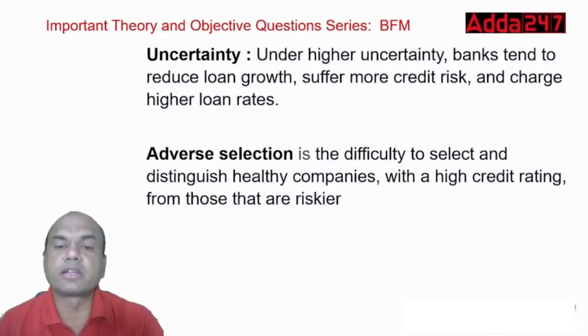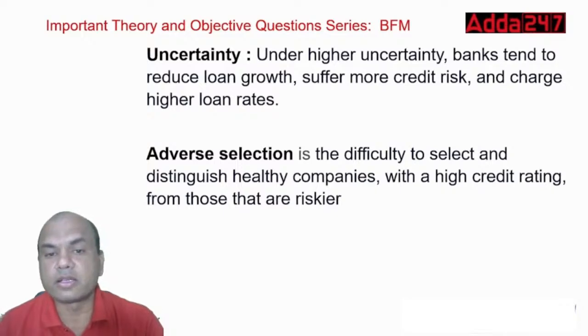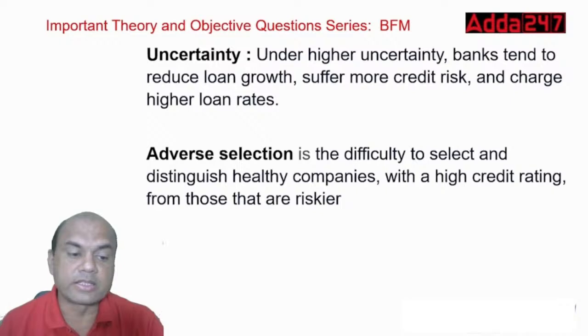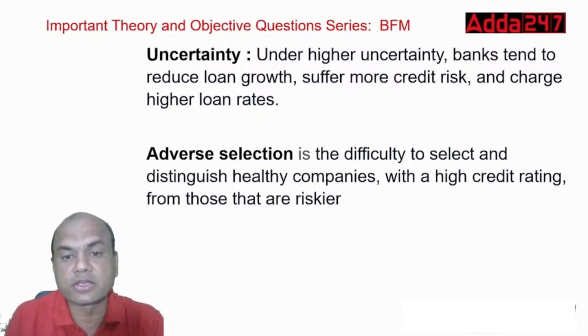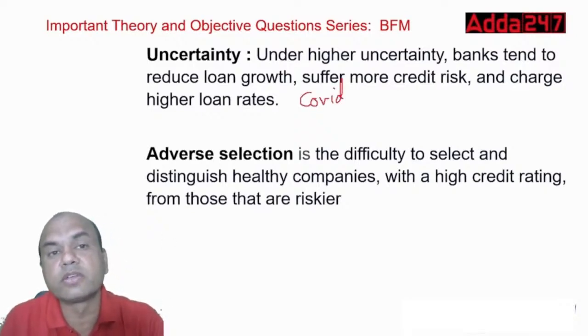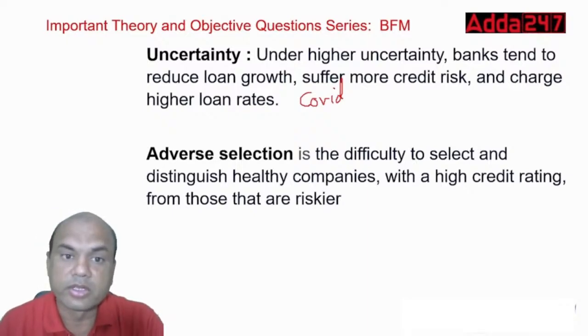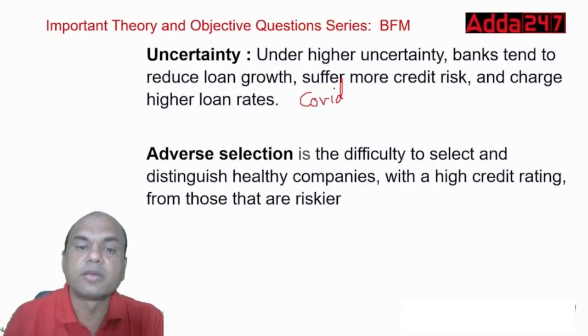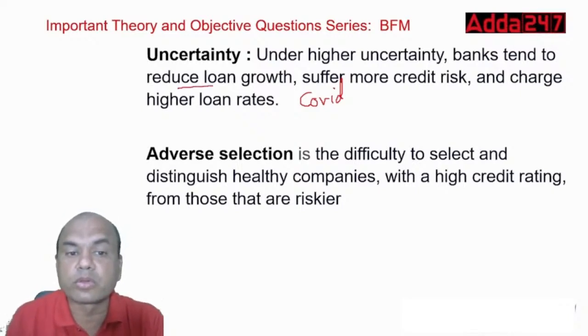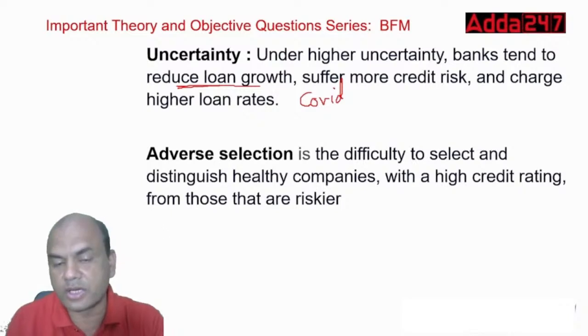Uncertainty. What is uncertainty? Under uncertainty, banks tend to reduce loan growth, suffer more credit risk, and charge higher loan interest. What do you mean by this? Uncertainty means like in the COVID situation, there was a huge uncertainty, right? Because banks were very afraid whether the loans given will be repaid back or not. So that was the uncertain situation. So under such situations, what happens? Banks tend to reduce their loan growth. They tend to reduce their loans, right?